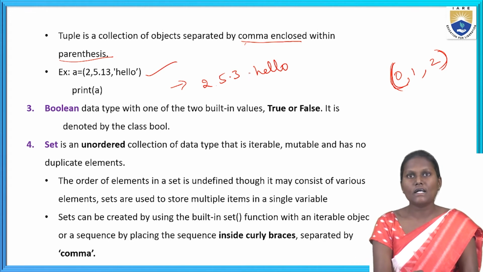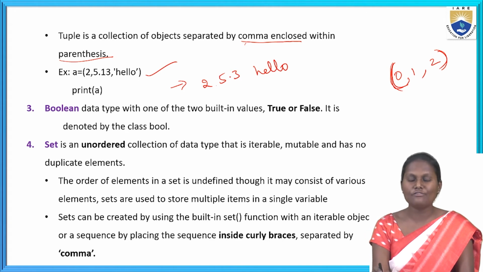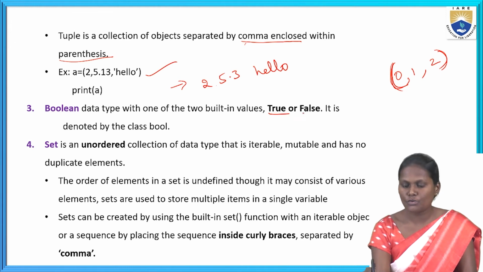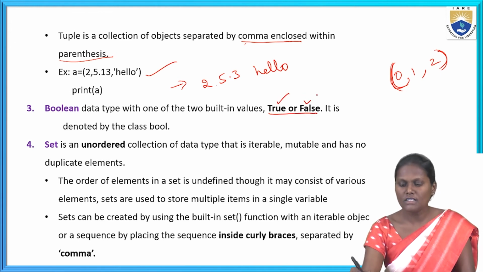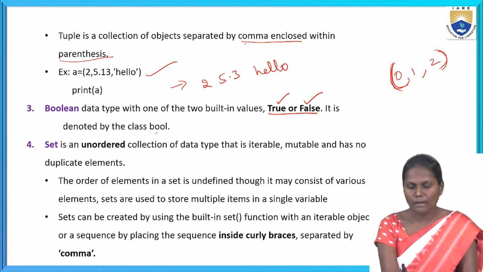Okay. Next, coming to the Boolean values. The Boolean data type has one of two built-in values. What are the two built-in values? True or false. It is denoted by the class bool.